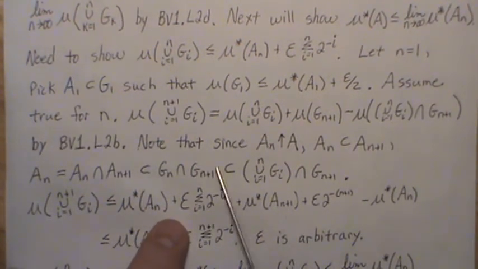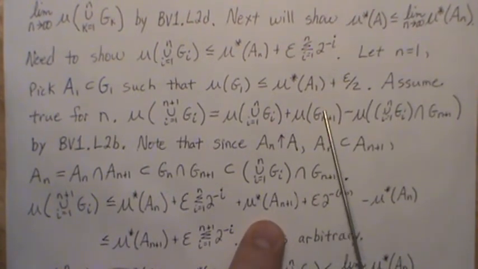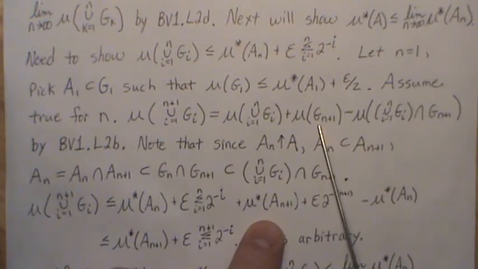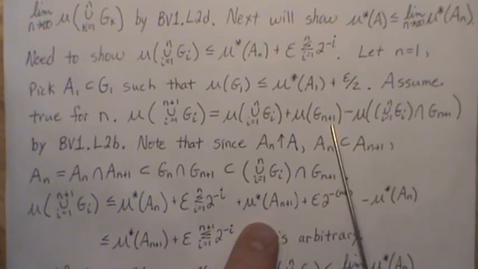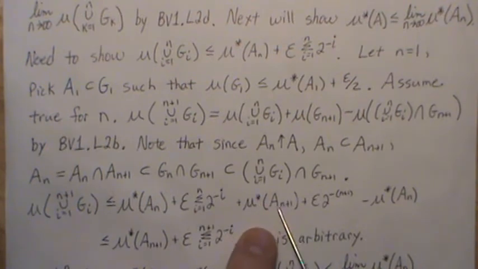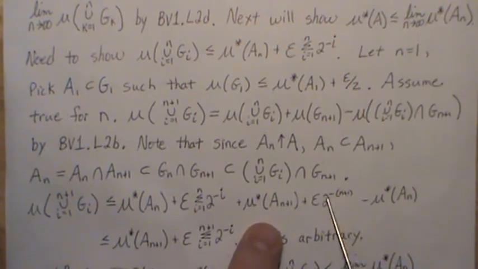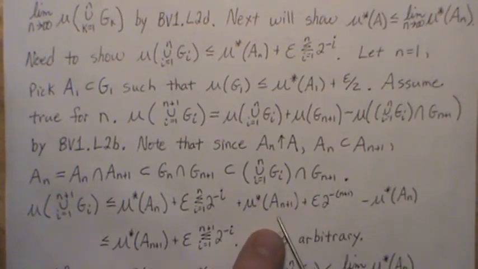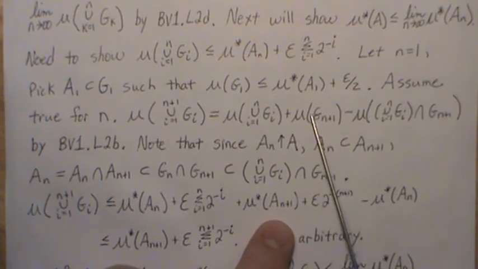So that means this is greater than that. Now, for one set, we can always pick a G_{n+1} such that mu of G_{n+1} is less than mu star of A_{n+1} plus some quantity. So this is slightly bigger than this.